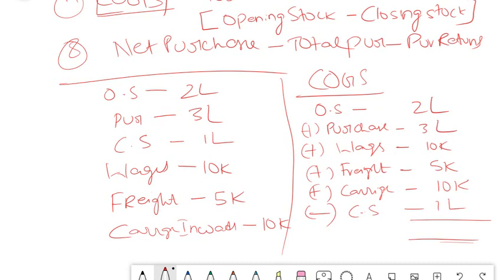I hope this video was good enough for you to understand the concept of trading account. In our next video, we will see the concept of profit and loss account. We will see what the adjustment entries are, what the closing entries are that we need to pass, and after that we will move on to the balance sheet. So please understand the concept of trading account properly before moving on to your profit and loss account.